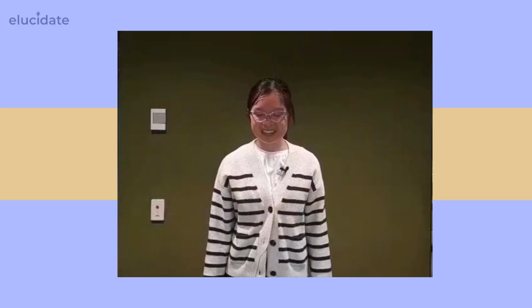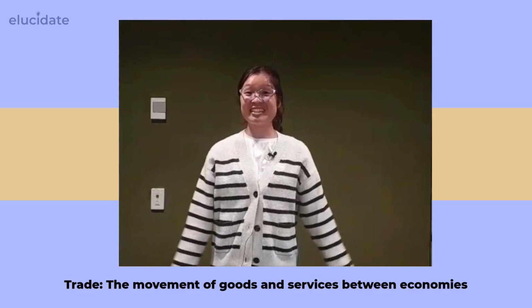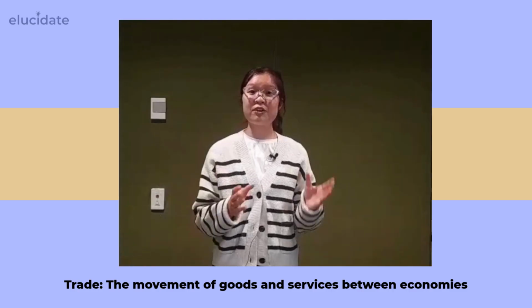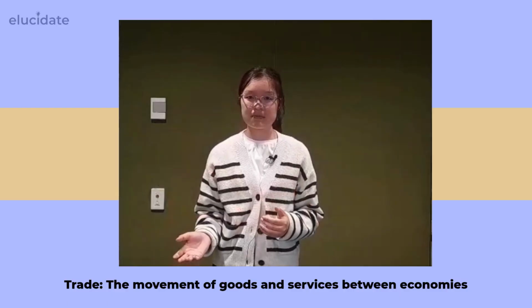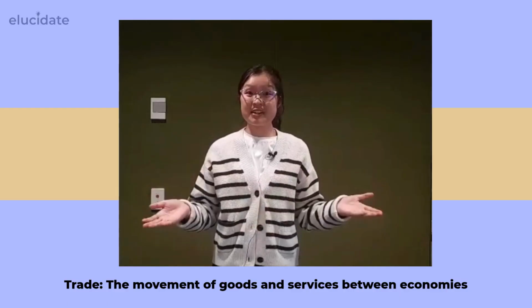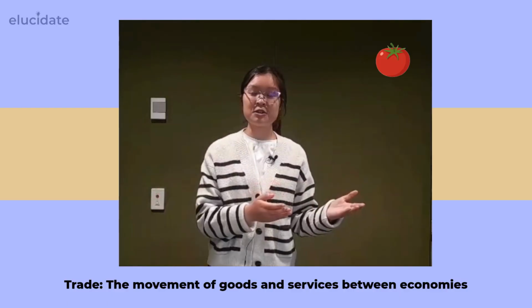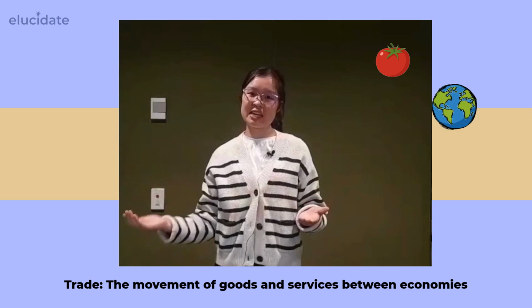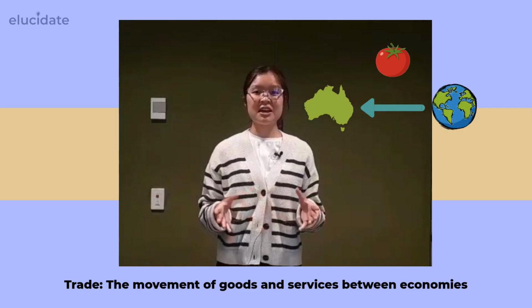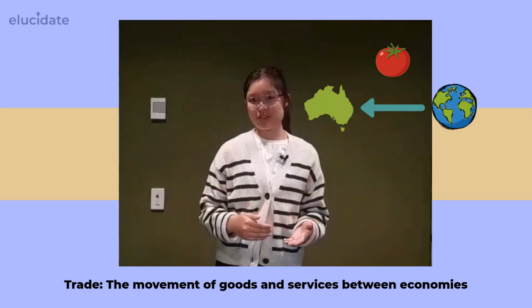In total, there are 4 linkages between economies: trade, tourism, migration, and investment. So let's move on to the first one, trade. First linkage, trade, refers to the movement of goods and services between economies. So this calls back to our first example of tomatoes being a good being traded from other economies into Australia. In this case, tomatoes are being imported into Australia.